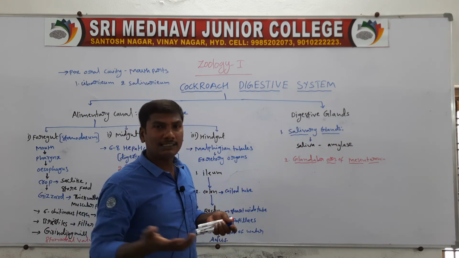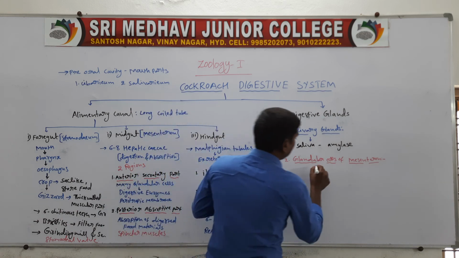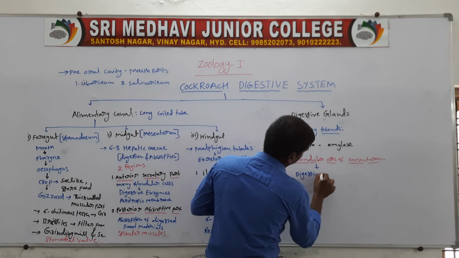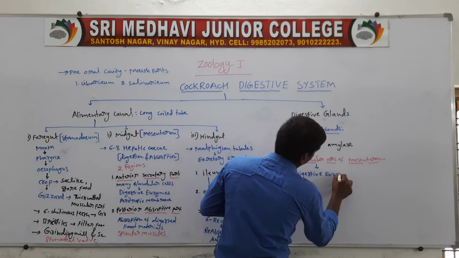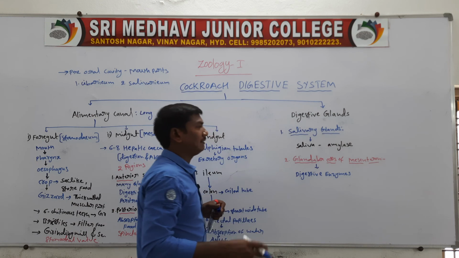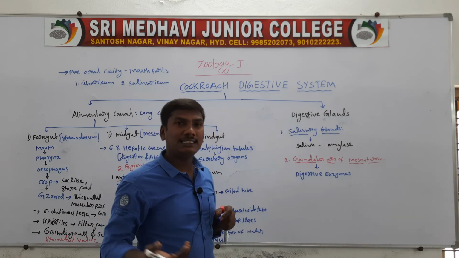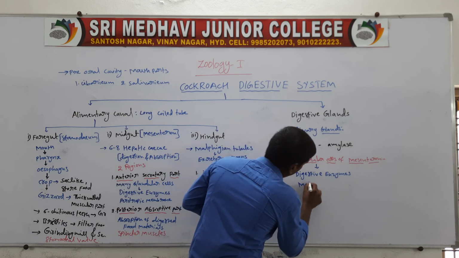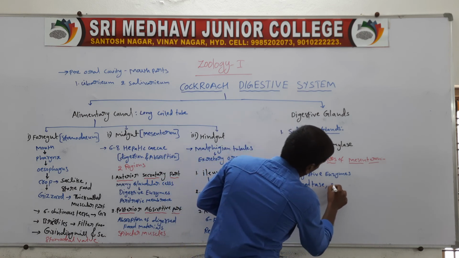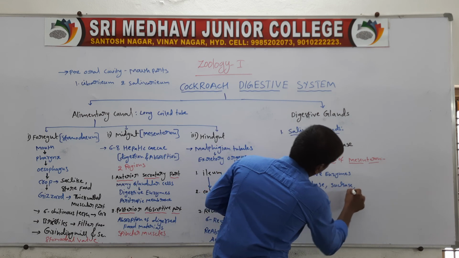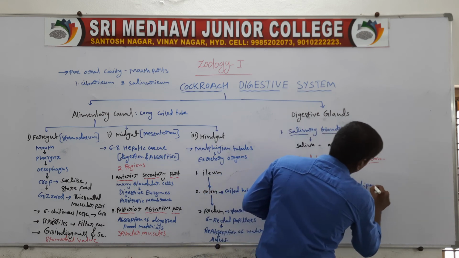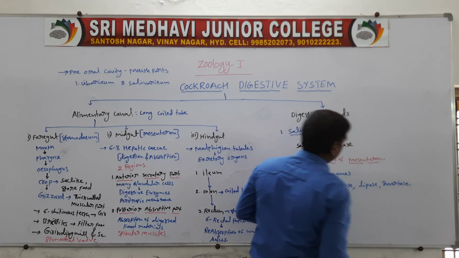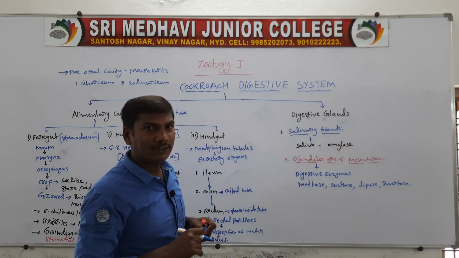It contains many gland cells that secrete digestive enzymes for the digestion of food materials. The digestive enzymes are maltase, sucrase, lipase, invertase, etc.